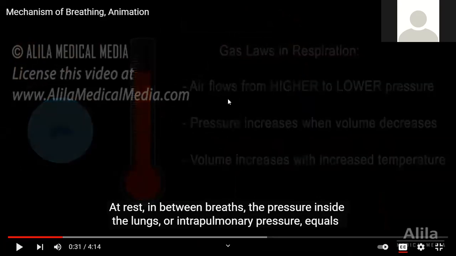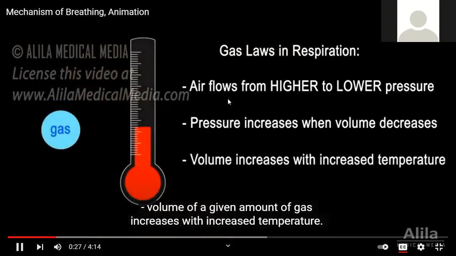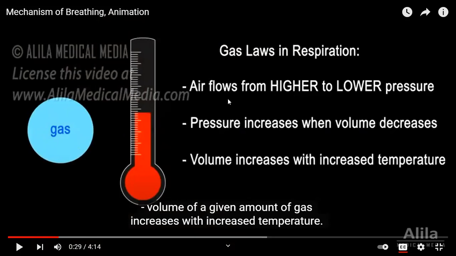What do you understand from this? Air flows from higher to lower pressure. Yes, sir, that's the first point. Pressure increases when volume decreases. Good. The volume of a given amount of gas increases with increased temperature.